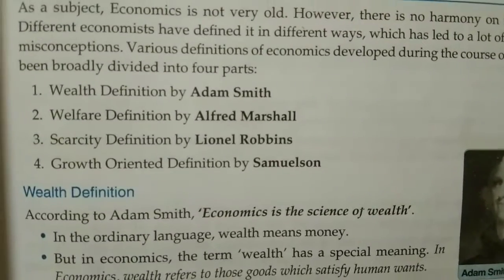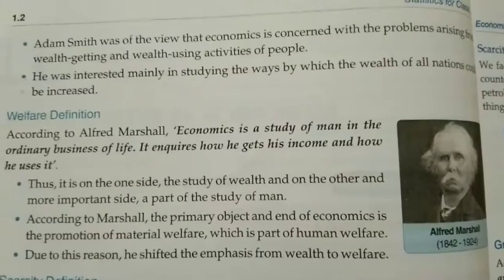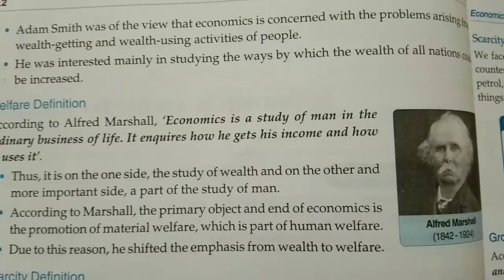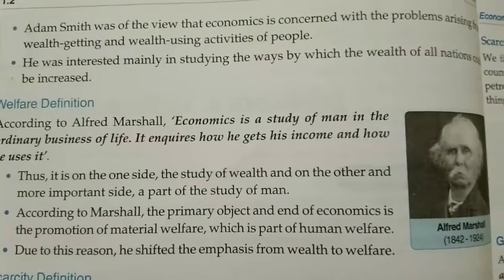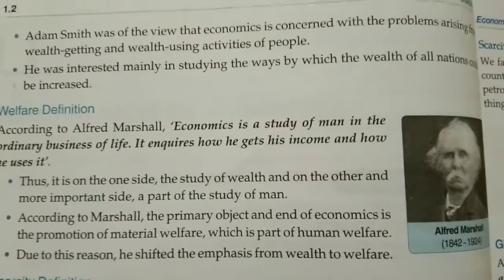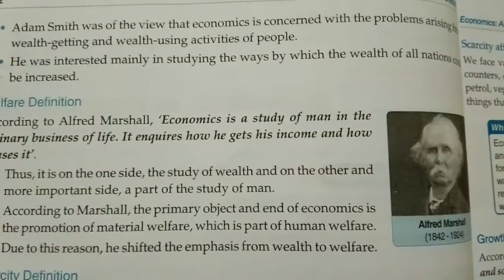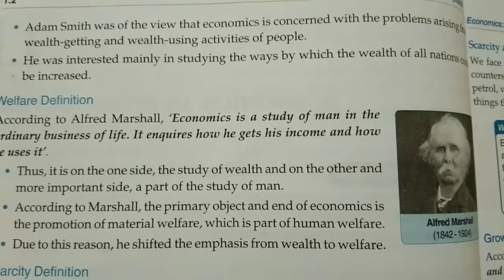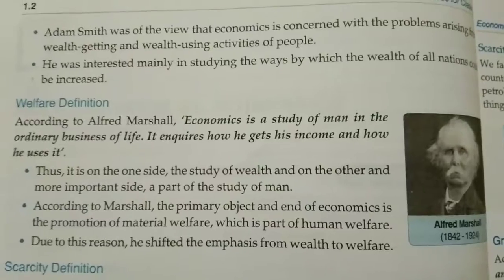Let us see some other points related to the wealth definition. Smith was of the view that economics is concerned with the problems arising from wealth getting and wealth using activities of people. What do the terms wealth getting and wealth using mean?